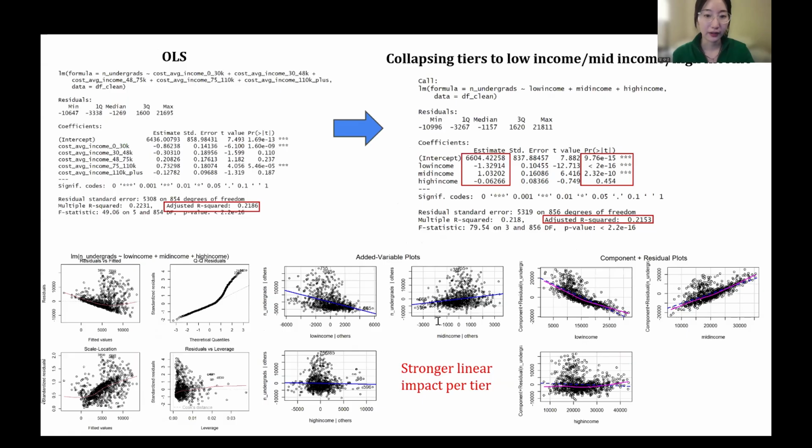We then refit the model using these 3 predictors, and this produced clearer linear trends and smaller standard errors while maintaining adjusted R-squared around 0.21. However, diagnostics showed heteroscedasticity with a funnel-shaped residual pattern and a significant Breusch-Pagan test.